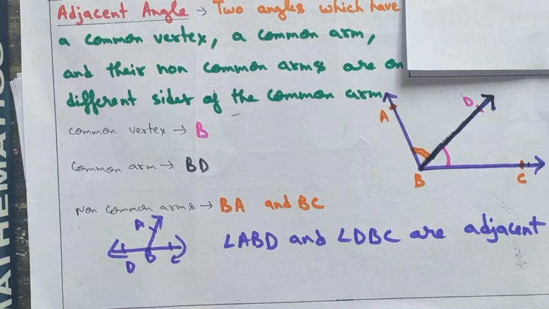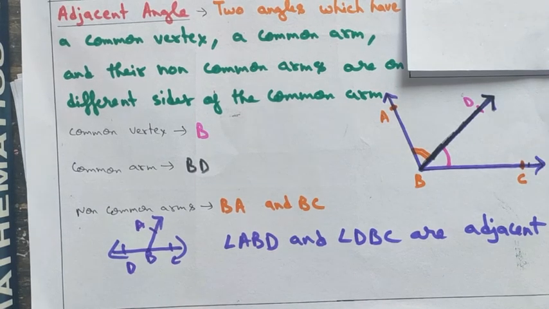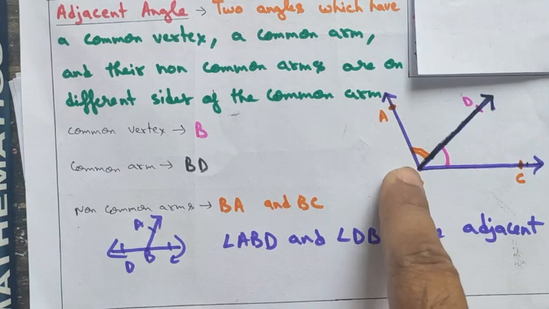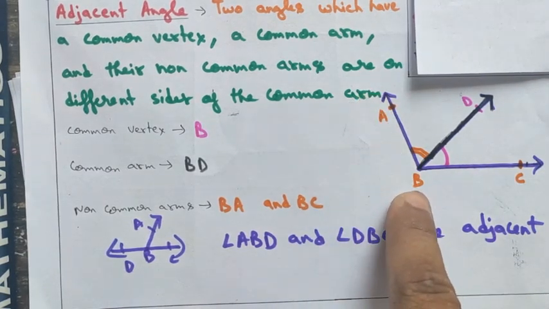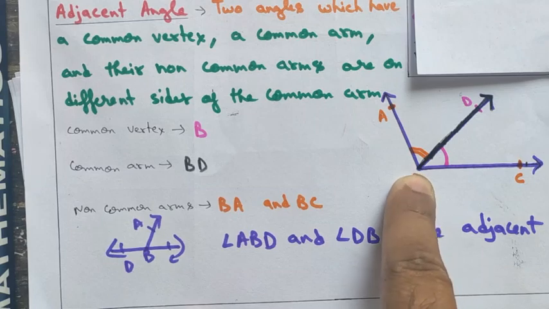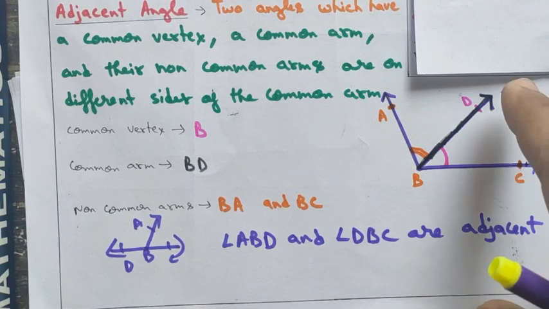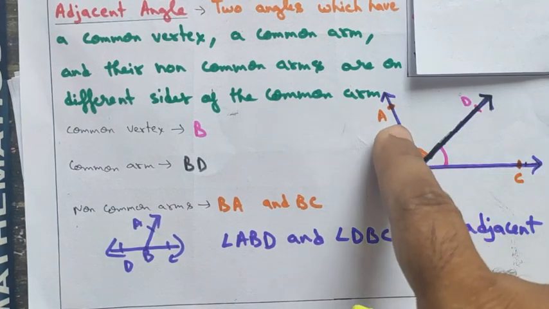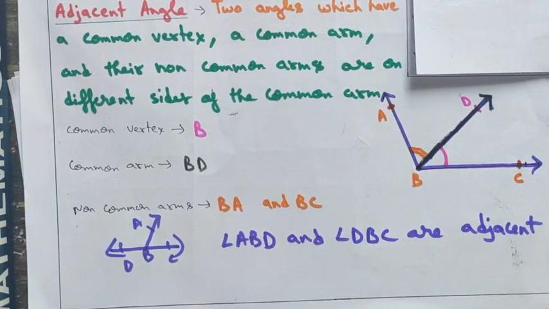Okay, so first, this thing is clear that two angles are said to be adjacent angles if they have a common vertex, like here the common vertex is B, and a common arm, like here BD, and the non-common arms should be on different sides of the common arm.